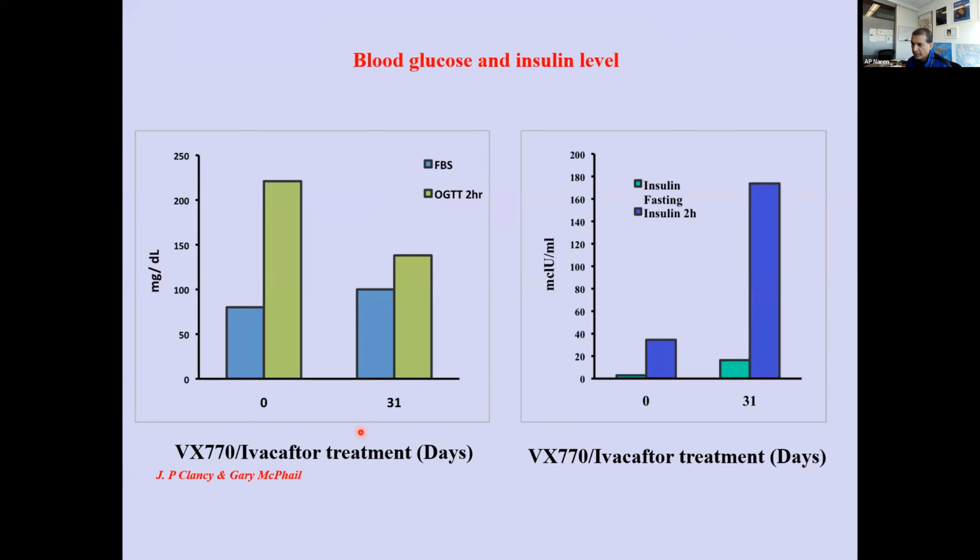The older boy, however, the 16-year-old, showed an impaired oral glucose tolerance test, whereas at day 31, the oral glucose tolerance test seems to kind of come back to normal. But what was exciting was this study in which we saw the insulin secretion increase dramatically by nearly 5-fold when the kid was on Kaleidocope.